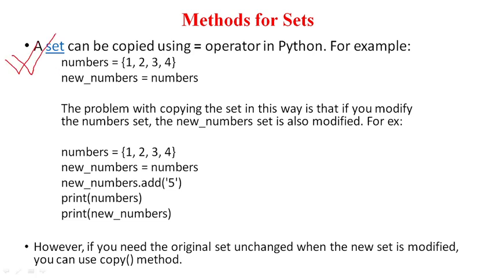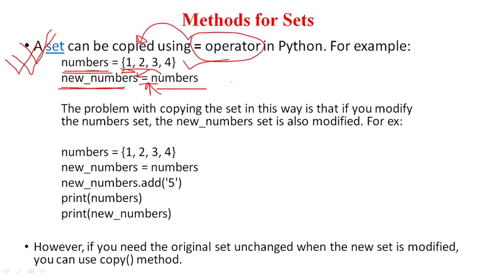One more interesting thing about the set is that we can copy the set from one variable to another very easily. For example, we have a set called numbers which contains the elements 1 2 3 4, and I want to copy this set into another variable. Then I can simply write the new variable name and this set name, and the elements will be copied easily. So we can transfer the elements from numbers to new numbers very easily by simply applying the assignment operator. So the assignment operator is used to copy the elements in the set.